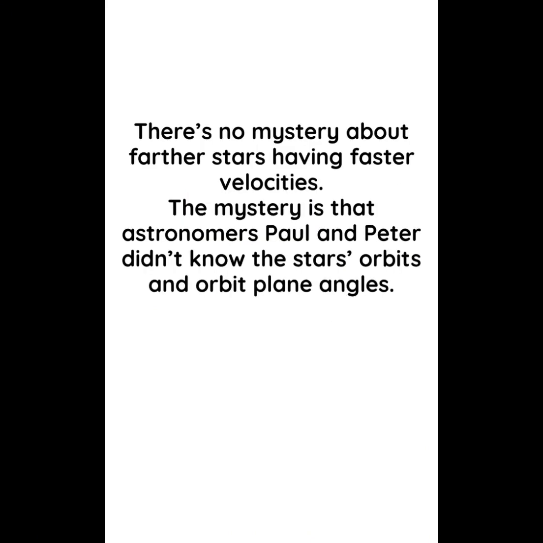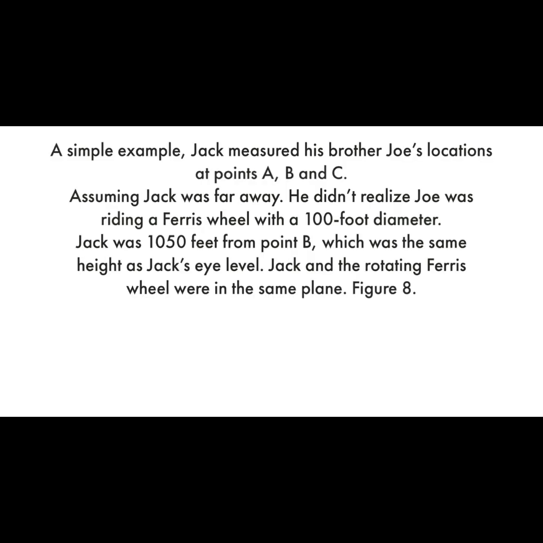There's no mystery about farther stars having faster velocities. The mystery is that astronomers Paul and Peter didn't know the stars' orbits and orbit plane angles. A simple example: Jack measured his brother Joe's locations at points A, B, and C, assuming Jack was far away. He didn't realize Joe was riding a Ferris wheel with a 100-foot diameter. Jack was 1,050 feet from point B, which was the same height as Jack's eye level. Jack and the rotating Ferris wheel were in the same plane, Figure 8.